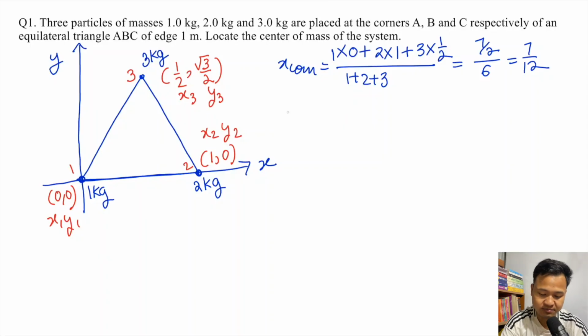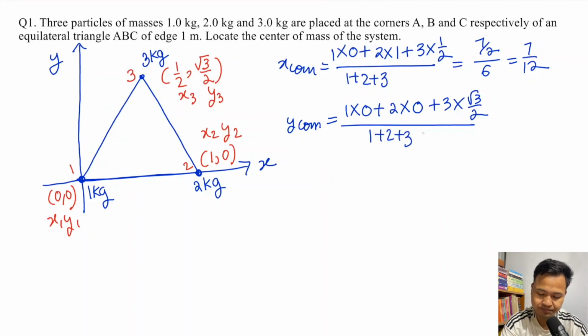Next, for Y com, Y com is m1 y1 plus m2 y2 plus m3 y3 divided by m1 plus m2 plus m3. m1 is 1 into y1 which is 0. m2 is 2 into y2 which is 0. Plus 3 into y3, which is root 3 by 2. So divided by 1 plus 2 plus 3. Solving this, 3 root 3 divided by 2 divided by 6, so 3 root 3 by 12, so Y com is root 3 by 4.